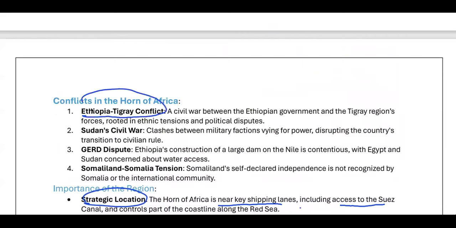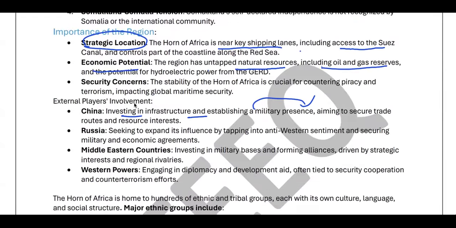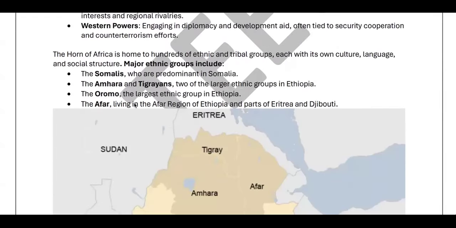In Ethiopia, the Tigray conflict is going on. What is this Tigray? The Tigray are nothing but tribal people. Like in India, we have multiple tribes. Same, there also we have multiple tribes, especially in the Horn of Africa. There are various ethnic groups like Amhara, Tigrayans, Oromo, which is the largest ethnic group in Ethiopia, and the Afar.